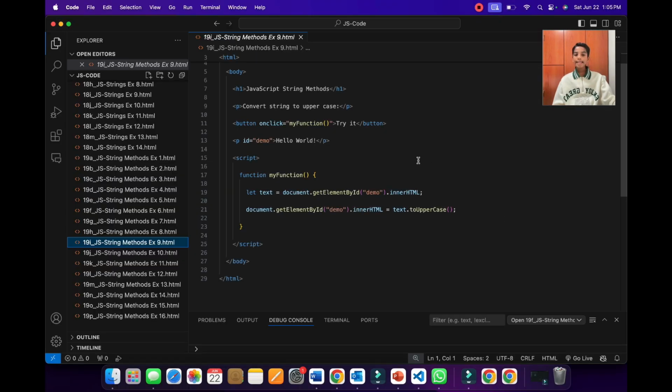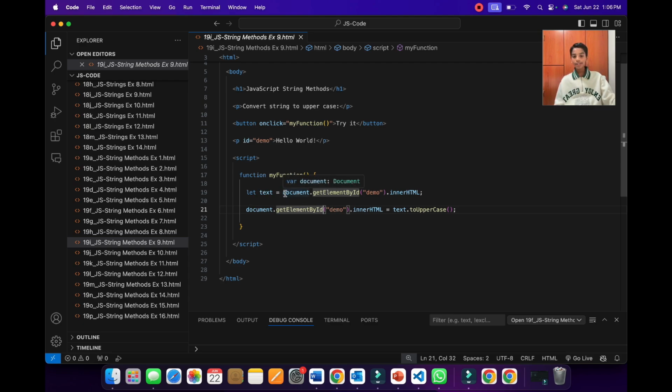So now, as you can see over here in the script tags, we have declared a function called myFunction, and we have declared a variable in there using the let keyword and named it text.